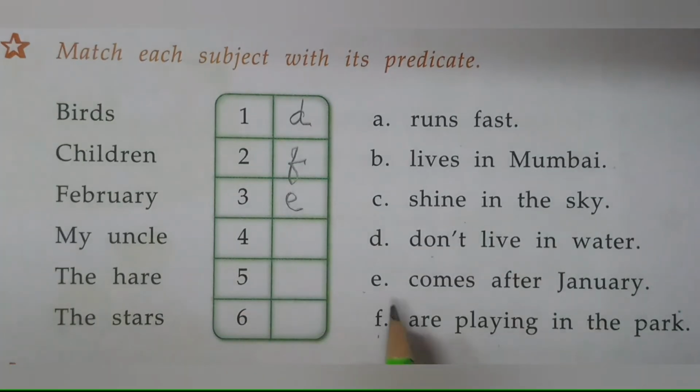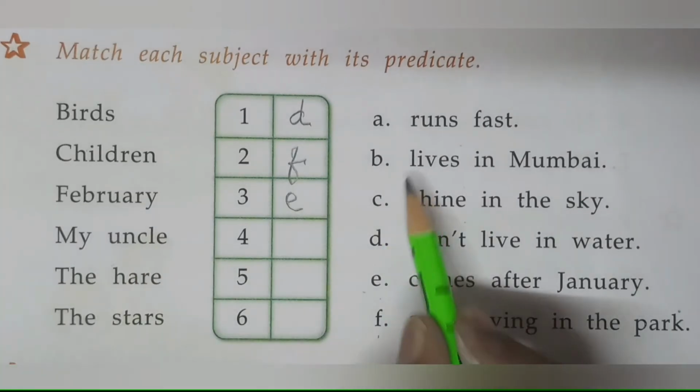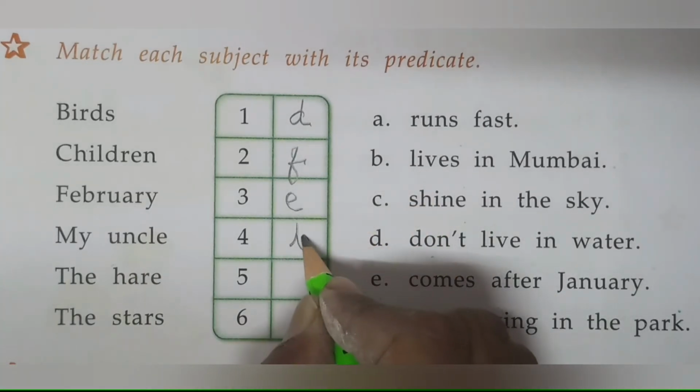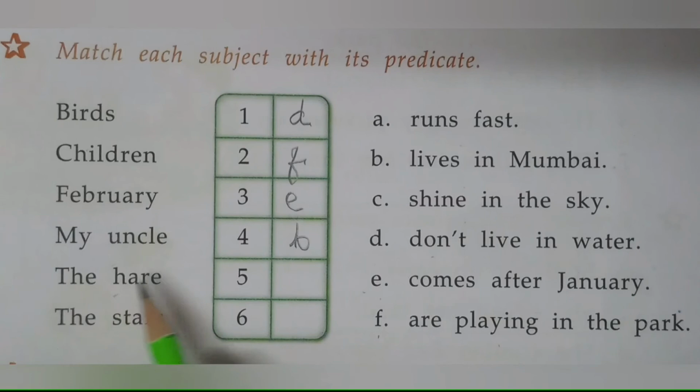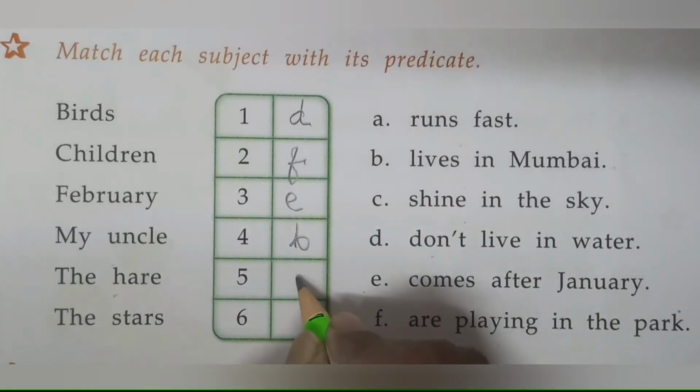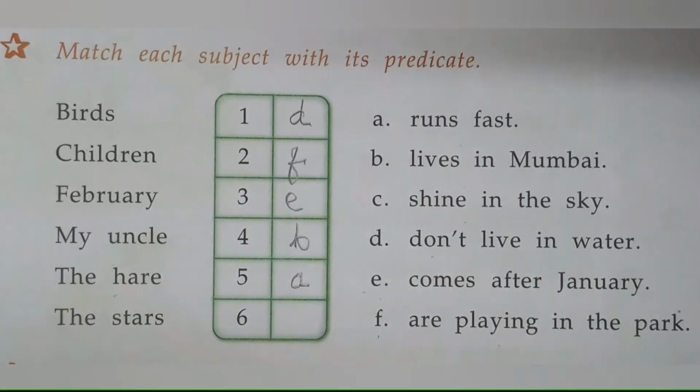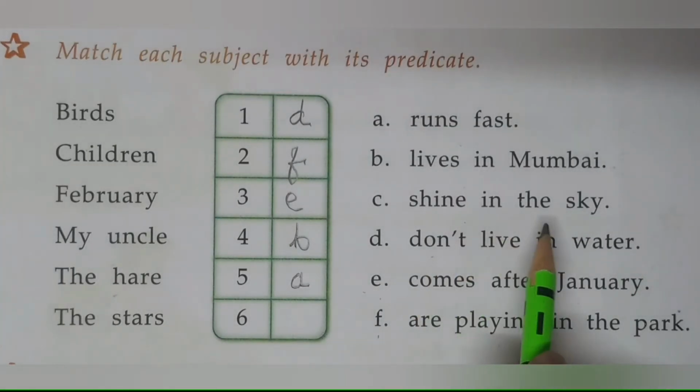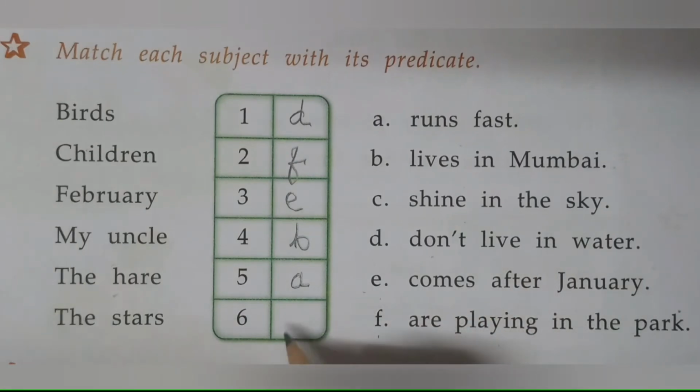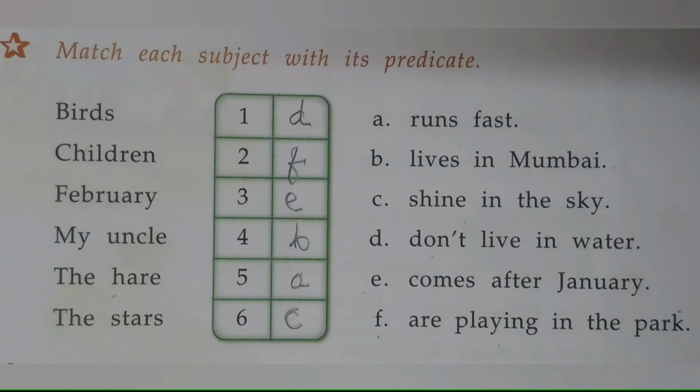That correct answer is D. My uncle lives in Mumbai, that is E. The hare runs fast, that option is A. The stars shine in the sky, that option is C. Okay, my dear, I hope that you have learned this topic, subject and predicate, very well.